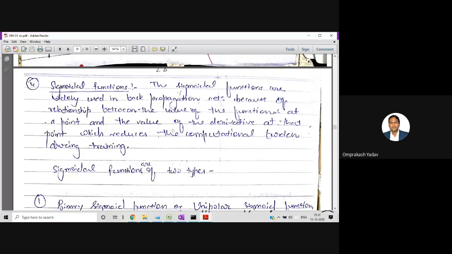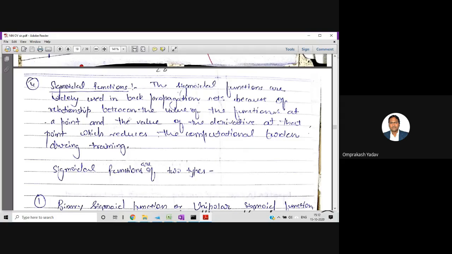The derivative of the sigmoidal function is very easy, and it is most widely used in the backpropagation network. At any particular point, taking the derivative becomes very easy. If you choose some other function, the computation becomes more complex. This is computationally very easy and does not impose much burden on the computation. That's why the sigmoidal function is used in most places.